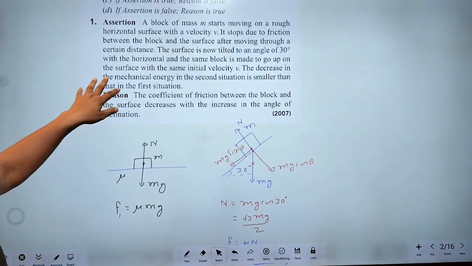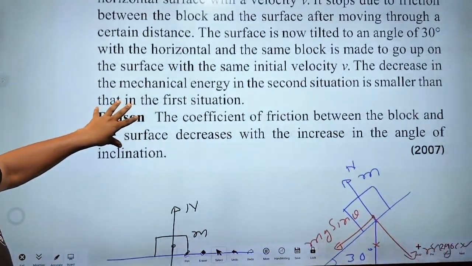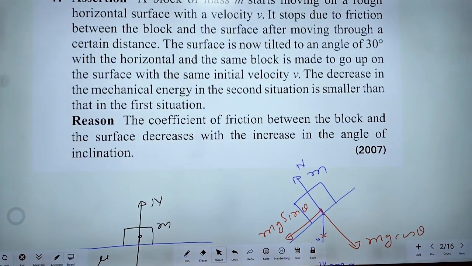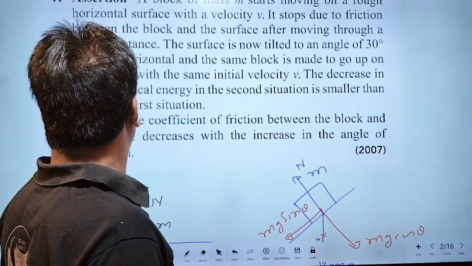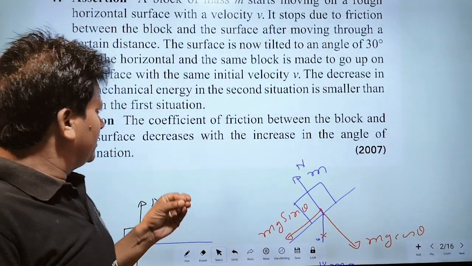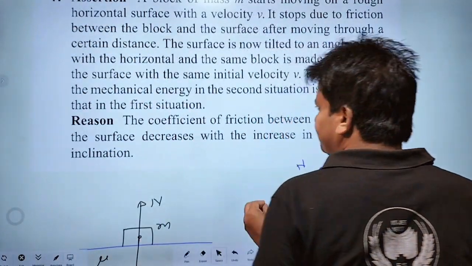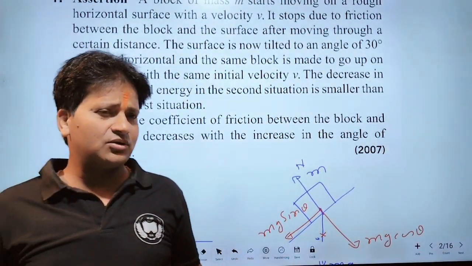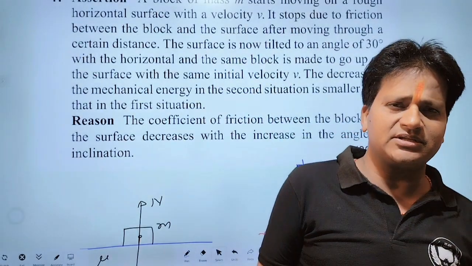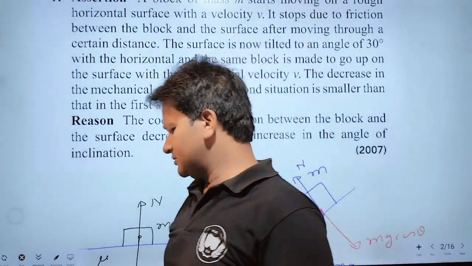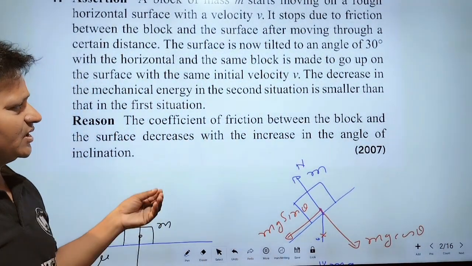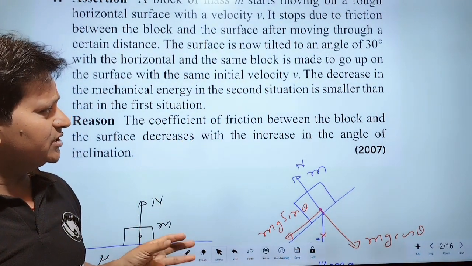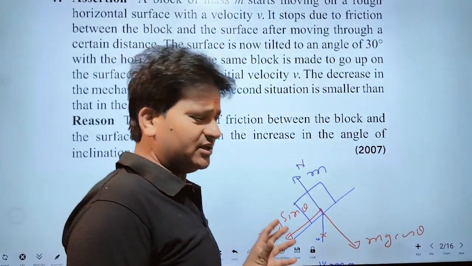But the reason, according to the reason, says the coefficient of friction between the block and the surface decreases with increasing angle of inclination. We know that the coefficient of friction depends on the nature of surfaces of contact and the temperature of surfaces of contact, and also depends on humidity.